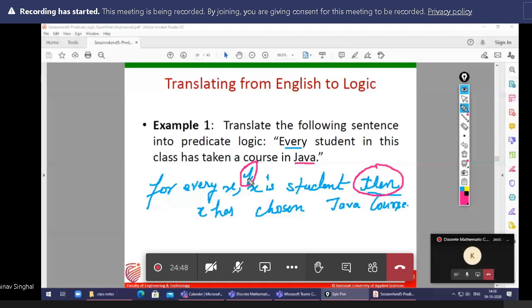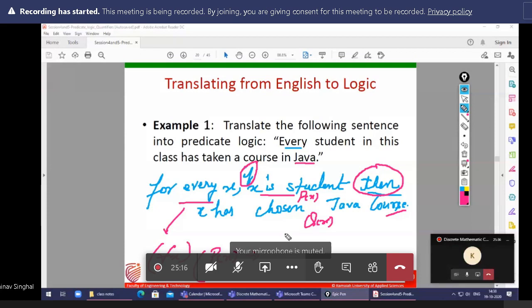You already know how to convert it. For every x you can write for all x. If x is a student, you can take it as Px, then the conditional, x has chosen a Java course, you can take as Qx.